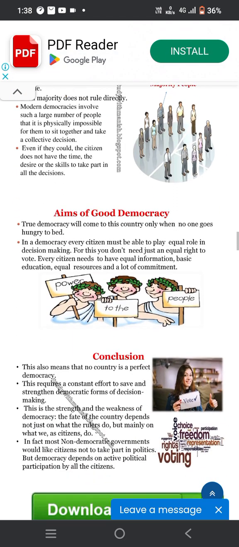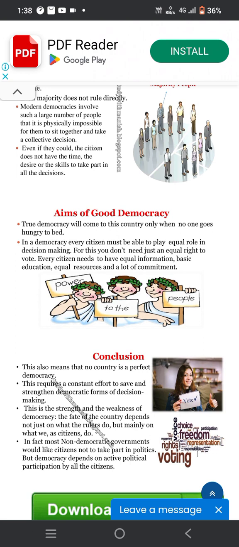The aims of a good democracy. A true democracy will come to a country only when no one goes hungry to bed. In democracy, every citizen must be able to play an equal role in decision making. For this, you don't need just an equal right to vote. Every citizen needs equal information, basic education, equal resources, and a lot of commitment.